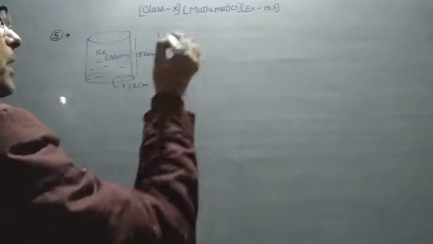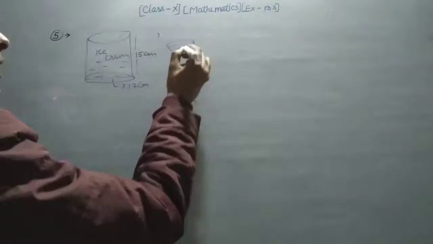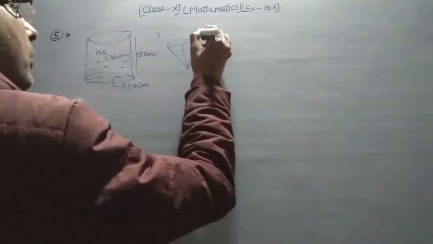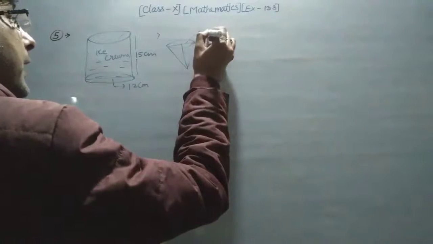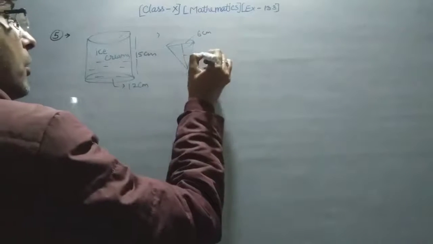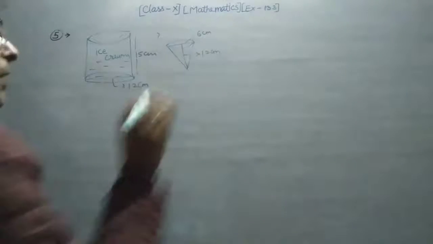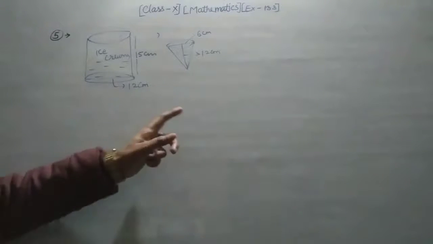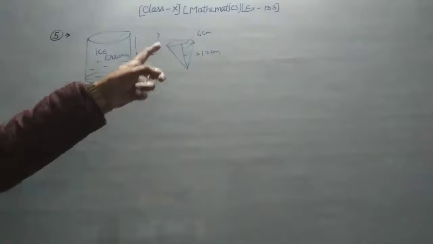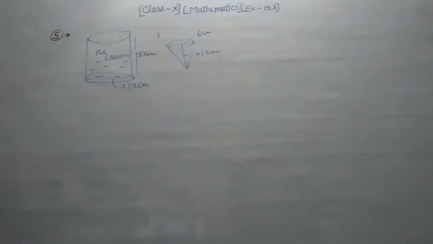Cone के अंदर आप fill कर रहे हैं, तो that is your cone. Here the height of a cone is given. Height of a cone is 12 centimeter and the diameter is 6 centimeter. Okay, so height is 12 centimeter and diameter is 6 centimeter here, and then after it will say कि find the number of such cone which can be filled with ice cream.